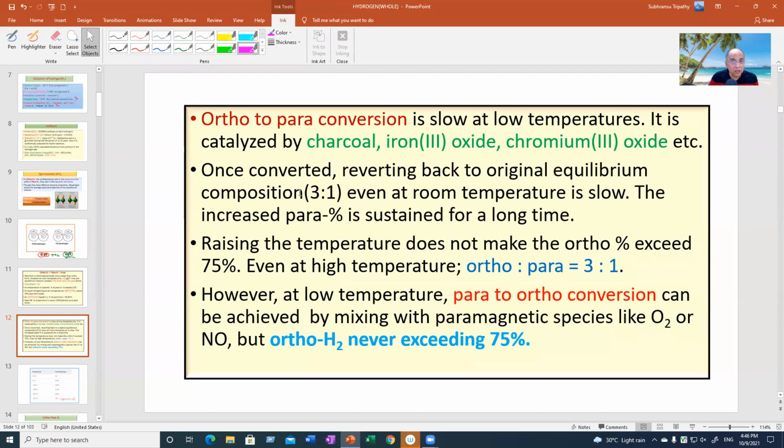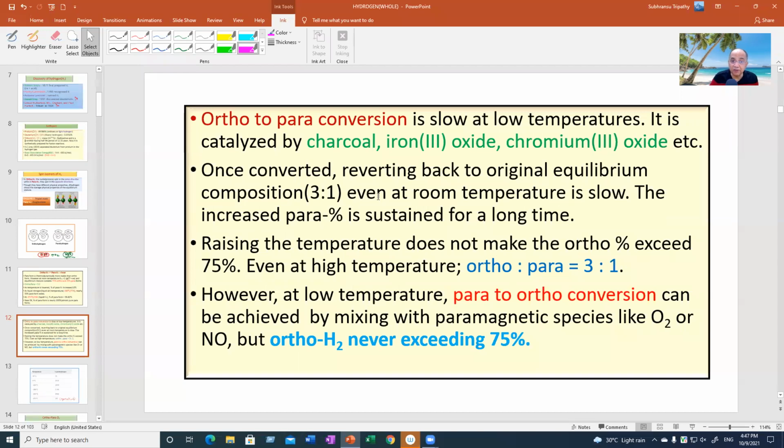And once converted, when you heat it to room temperature, it reverts back to the same 3:1, but it becomes slow. Once you have converted more para by cooling down and supporting catalytic action, then if you want to raise the temperature it will come to 25, but the para to ortho conversion will take a lot of time.